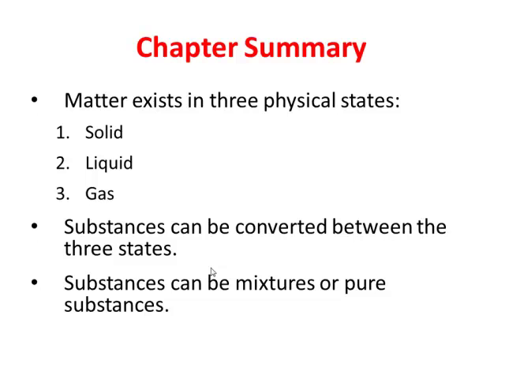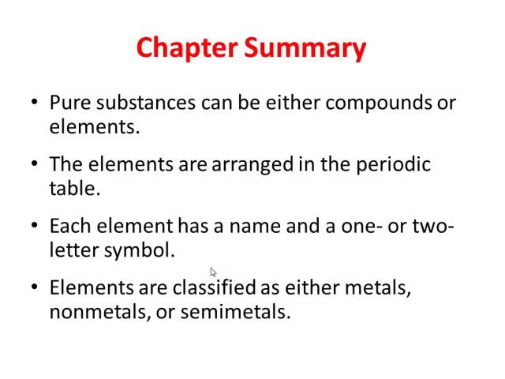All right, so this is the chapter summary. Matter exists in three physical states. Substances can be converted between the three states. That would be physical changes. Substances, that means matter, can be mixtures or pure substances. Pure substances are either elements or compounds, okay? Mixtures are physical combinations of elements or compounds, but a pure substance can only be an element or a compound.